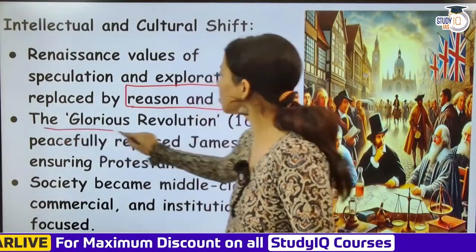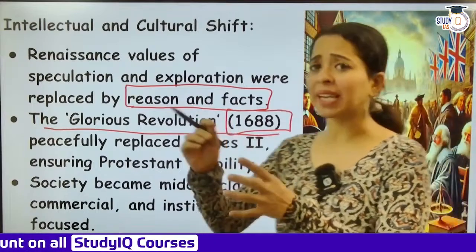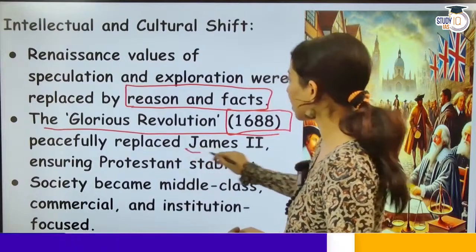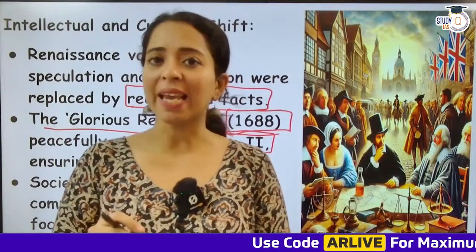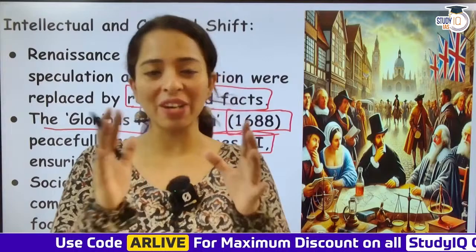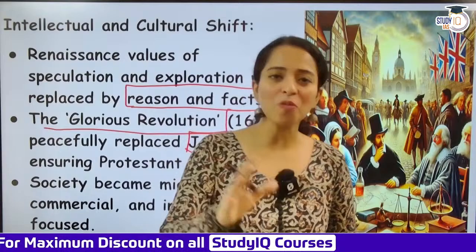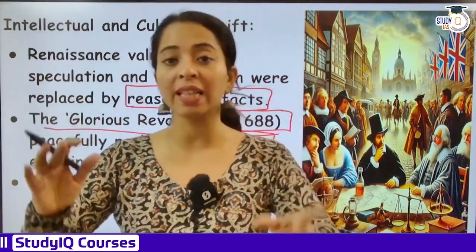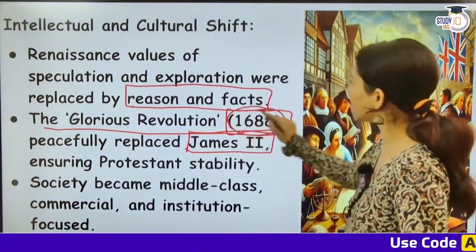So the Glorious Revolution of 1688, अगर हम लोग बाद में देखें, Charles II के बाद जो monarch आए थे, that was James II, 1685 में. Now this is a very interesting point over here. James II, when he came in 1685, he was a Catholic. Now Catholic leader, Protestant land नहीं जमेगा, right? नहीं हो पाएगा. So a lot of people were completely against it. Within 3 years, he was completely replaced. उनको overthrow कर दिया गया था. Glorious Revolution आया था. So that is named as Glorious Revolution in 1688.